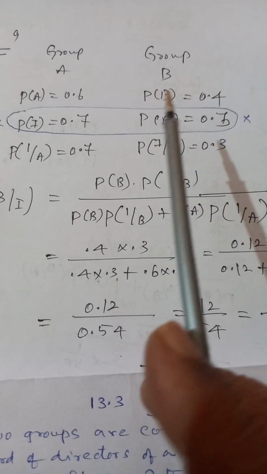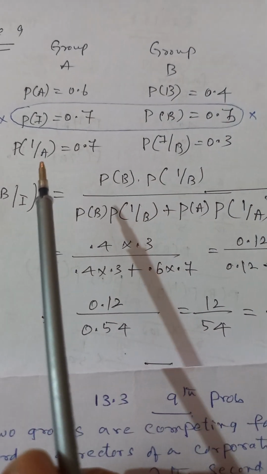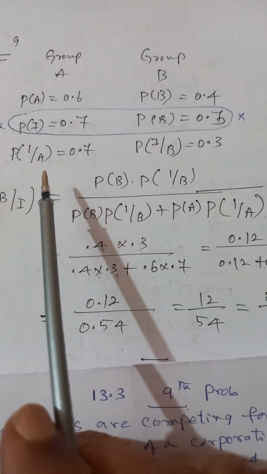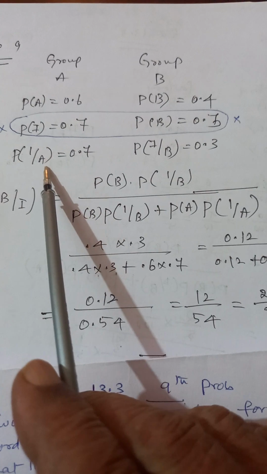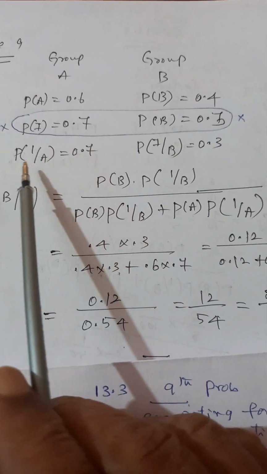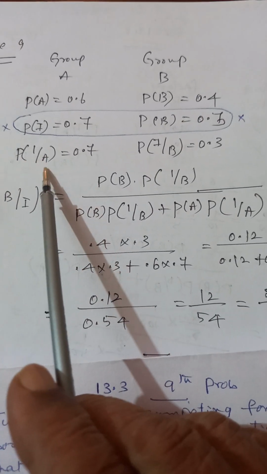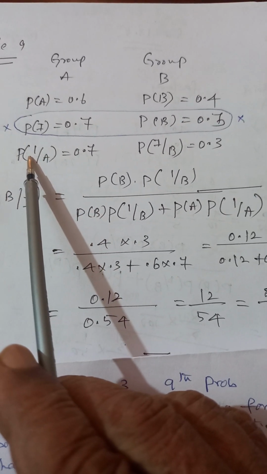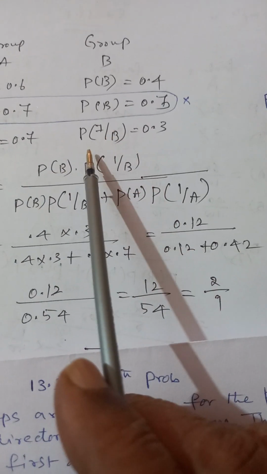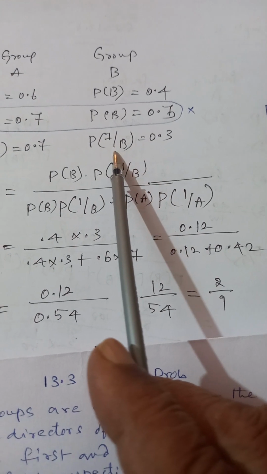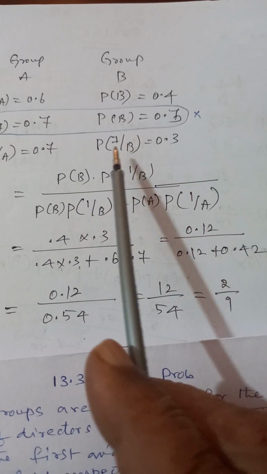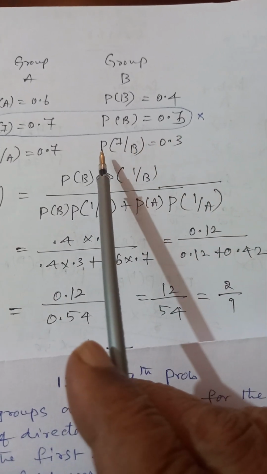We have analyzed it. And another thing is, if group A wins, the probability of introducing the new product is 0.7. That's how we have to read this. If group A wins, the probability of introducing the new product is 0.7. In the same way, if group B wins, the probability of introducing the new product is 0.3. So that's how we have to read.